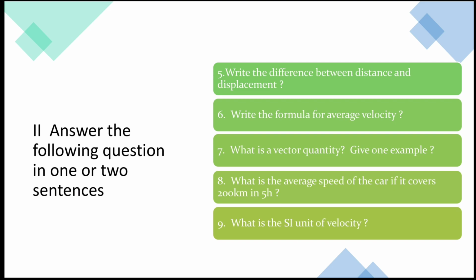Give one example. Eighth question. What is the average speed of the car if it covers 200 kilometers in 5 hours? For this, we can use the average speed formula. Ninth question. What is the SI unit of velocity?